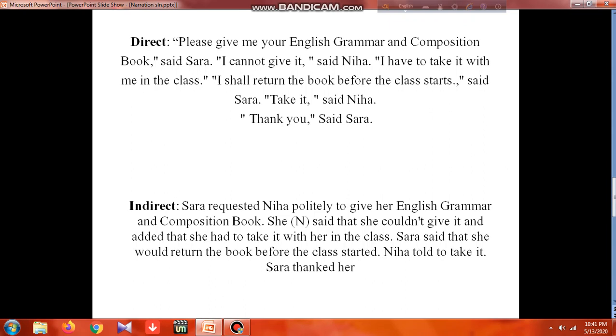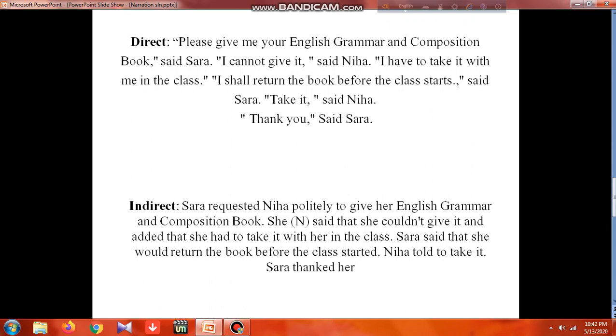As it is an imperative sentence, we learnt in the earlier class that to solve imperative sentences we will use the infinitive, meaning to plus verb. So we will start from here: to, then verb and other things. For you, it will be Sarah requested Neha politely to give her English grammar and composition book.